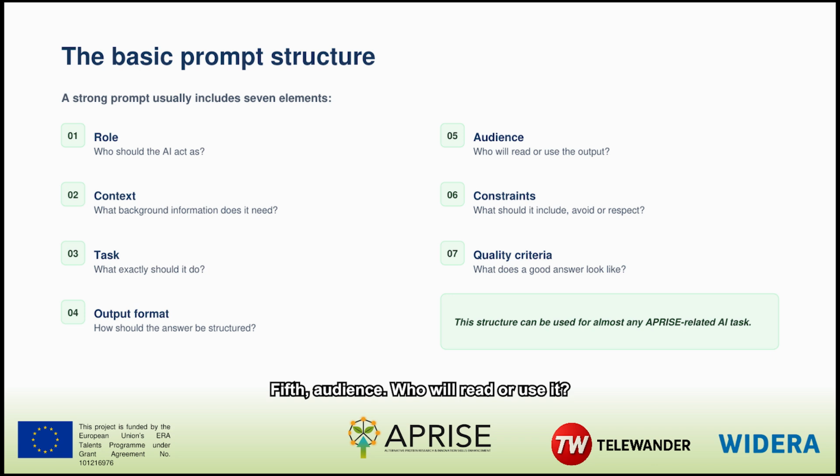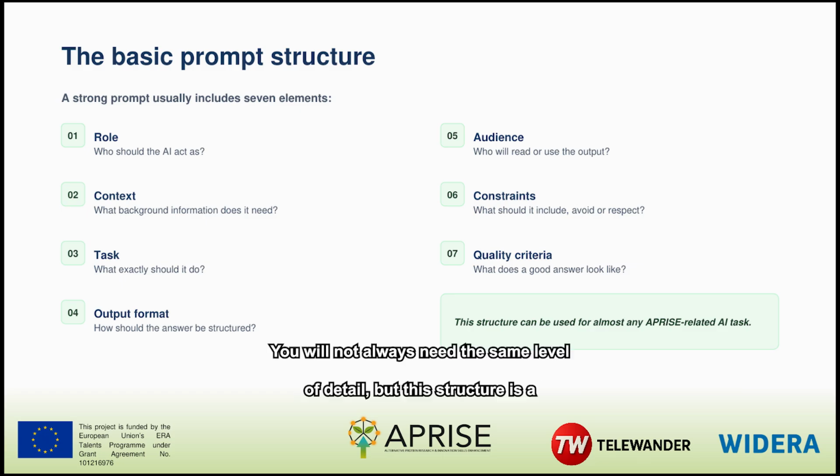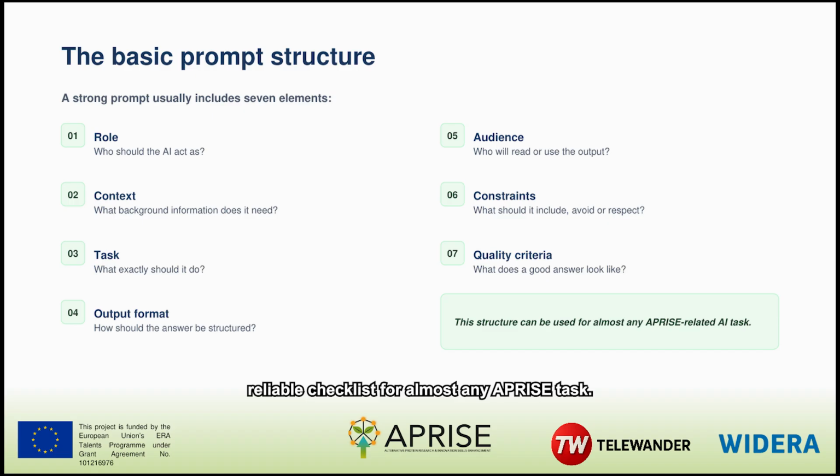Who will read or use it? Sixth, constraints. What must it include, avoid, or respect? Seventh, quality criteria. What would make the answer good enough to review and use? You will not always need the same level of detail, but this structure is a reliable checklist for almost any APRISE task.